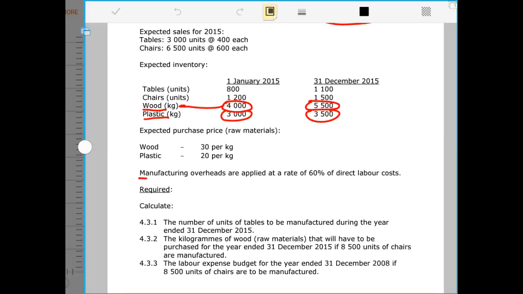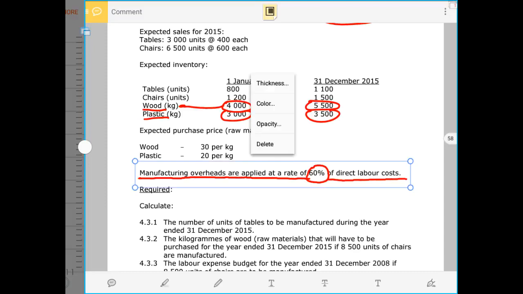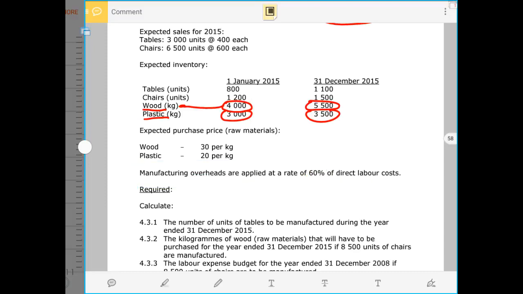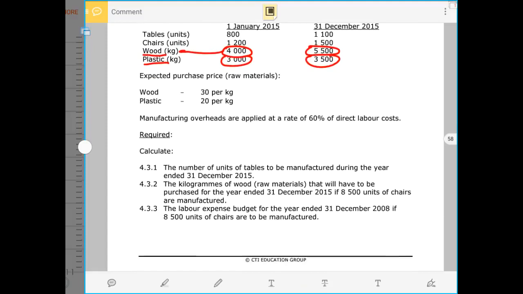Then we are given that manufacturing overheads are applied at the rate of 60% of direct labor cost. Meaning that you multiply direct labor cost by 60% and you get the manufacturing overheads that are applied or absorbed.